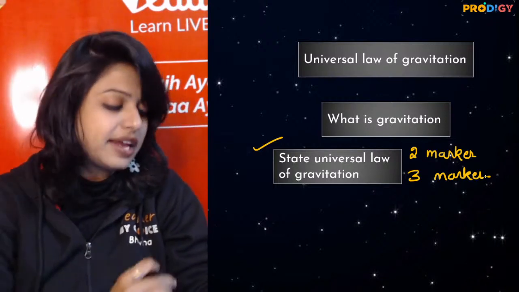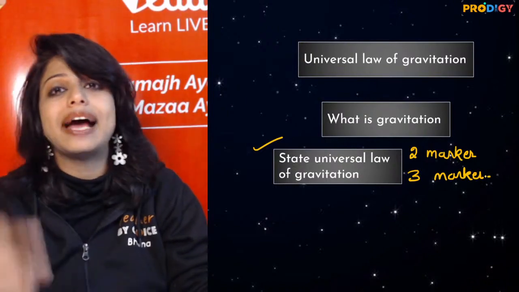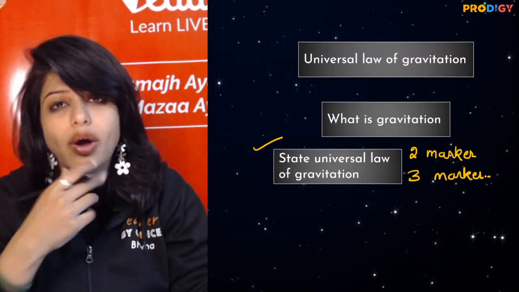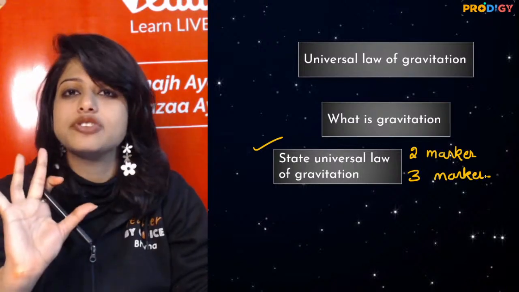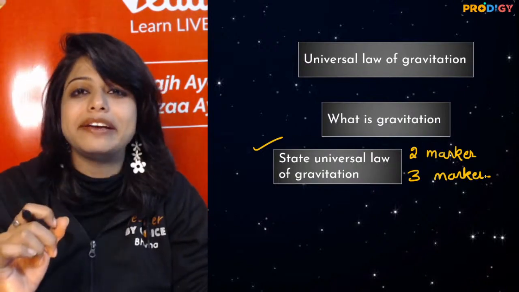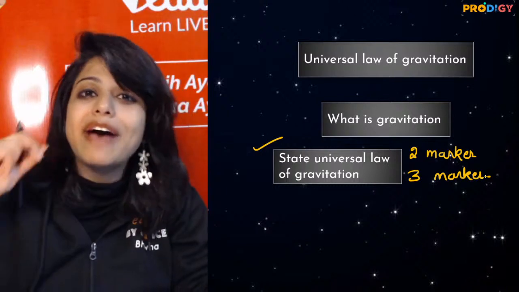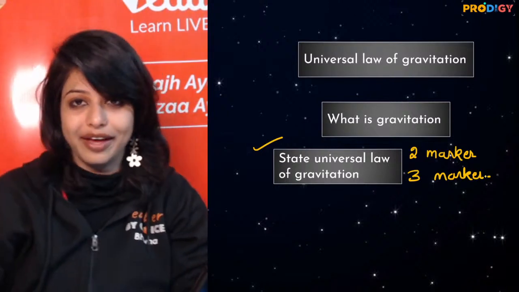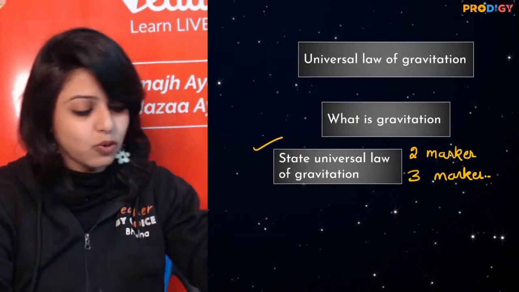Exactly, Kunj. Very well done. Super good. What Kunj has written, exactly that is what I also wanted to tell you. If it is, state the universal law, and it's a 2 marker question, I'll only give the statement with the final expression. If it is a 3 marker question, I'll give the statement, I'll put in the small derivation, and I'll write the value of g as well. That will give me a complete 3 marks. So you have to do smart work. Everyone here has to do smart work.